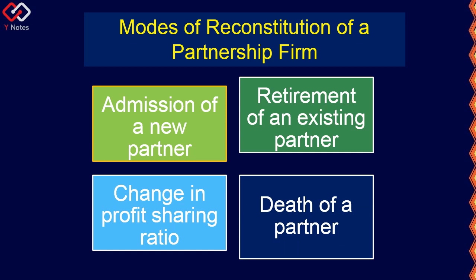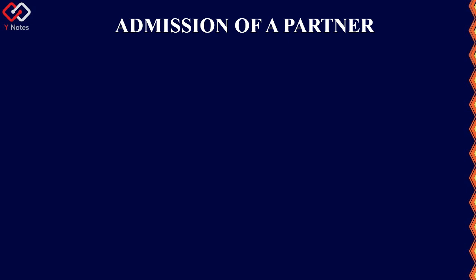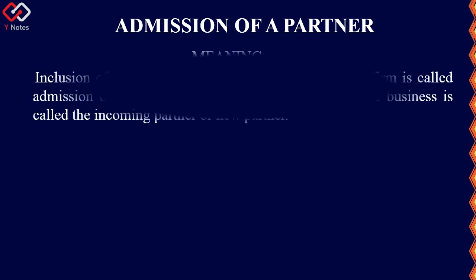And the final one is death of a partner. When a partner dies, then reconstitution takes place. Next we are going to see the admission of a new partner. What is the admission of a new partner?